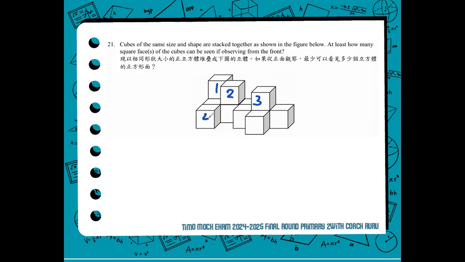From the bottom, 4, 5, 6, 7, and 8. For number 21, the correct answer is 8. There are 8 square faces that we can see if we view this figure from our front view.